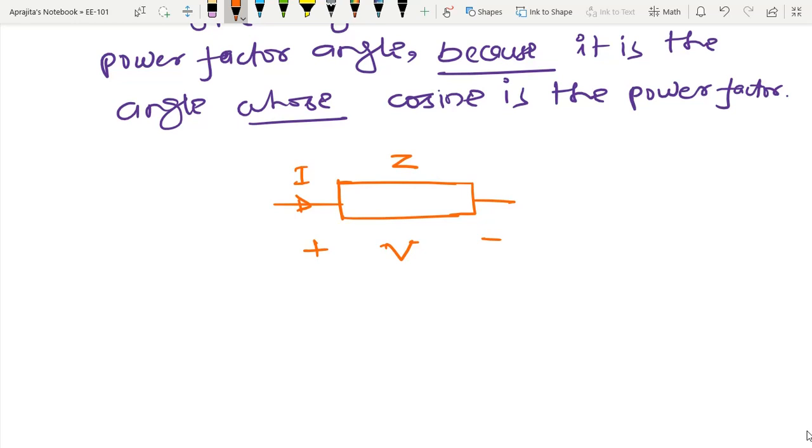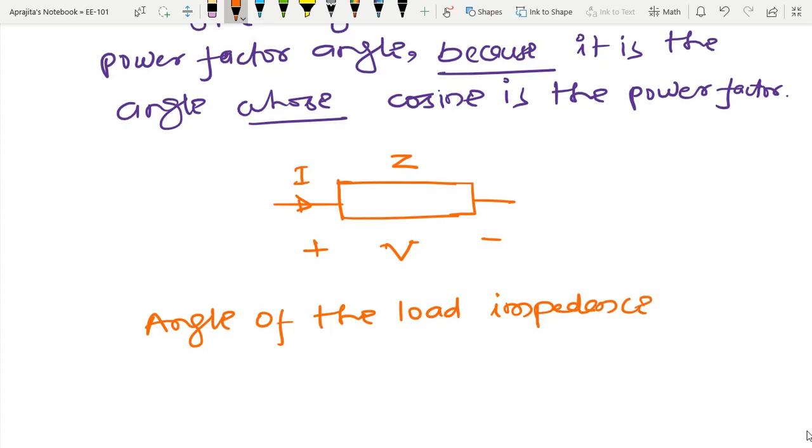So the angle of the load impedance: Z is nothing but V by I, because we have already seen that in case of AC circuit, if we represent everything in terms of phasor or frequency domain, then I can apply Ohm's law.